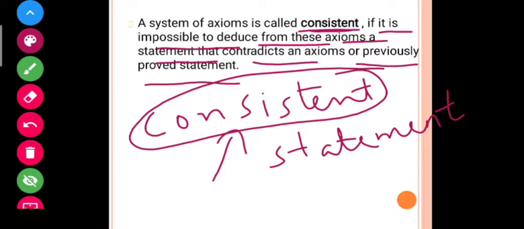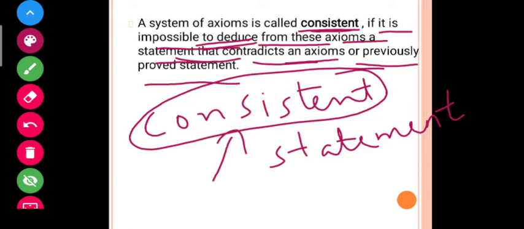If there is a statement that can prove them wrong, it means that is an inconsistent system. Or if the axioms are right, that system is known as a consistent system. Very simple, a system of axioms is called consistent if it is impossible to deduce from these axioms a statement that contradicts axioms or previously proved statements.